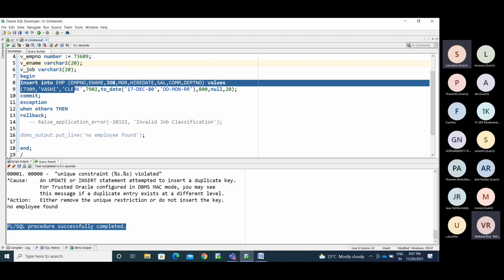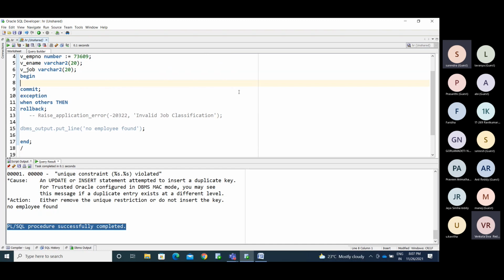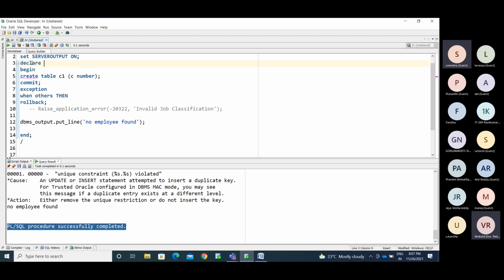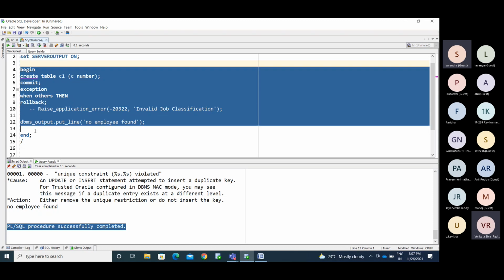So now I need to create the table. Create table C1 with column C, number as the data type. Now I'm creating the table C1 with a C column. Now I'm running this. I don't need any variables here. I no need this declarative section as well. Now I'm running this.